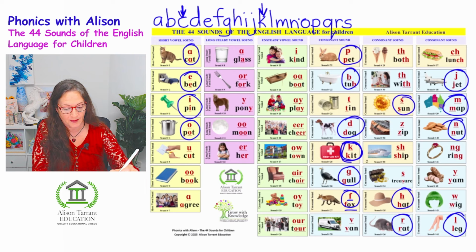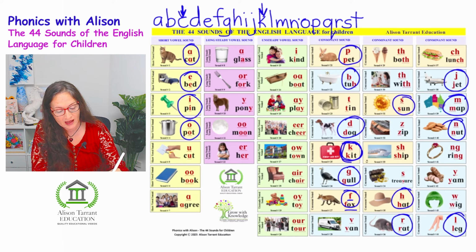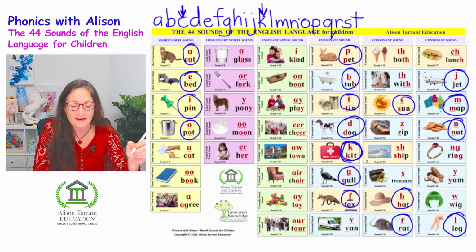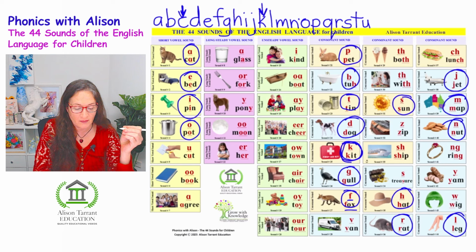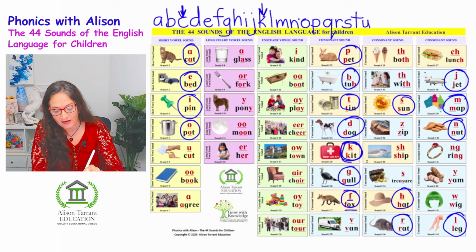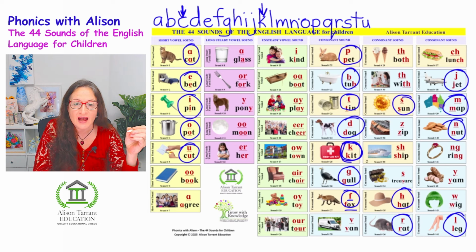And we have the letter T, which is T, as in tin. And the next in the alphabet is the letter U that makes the sound U as in cut.